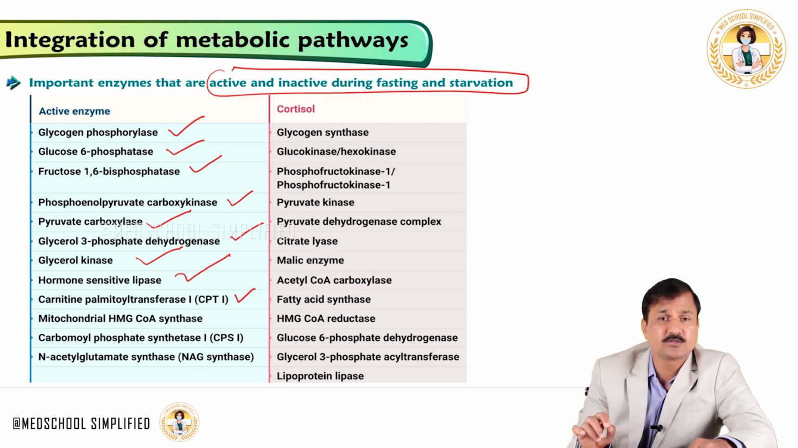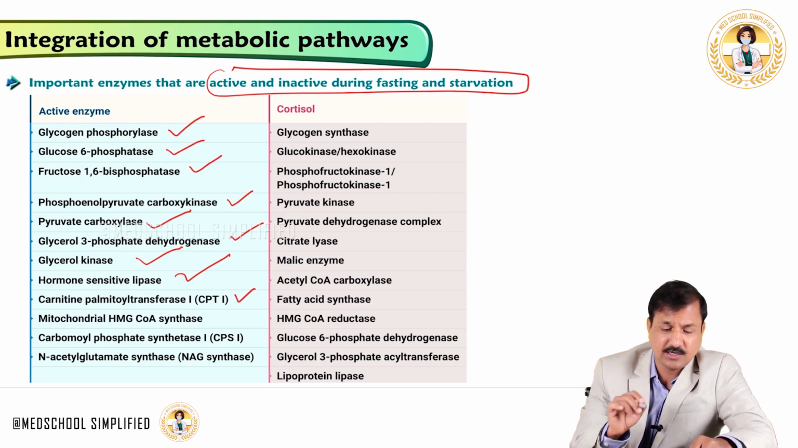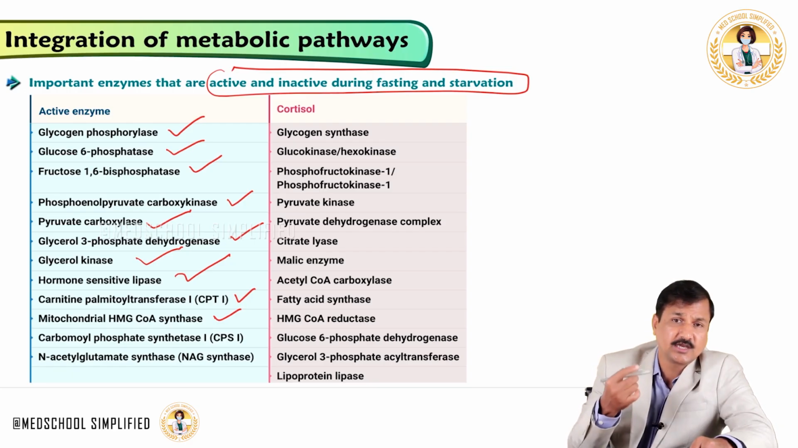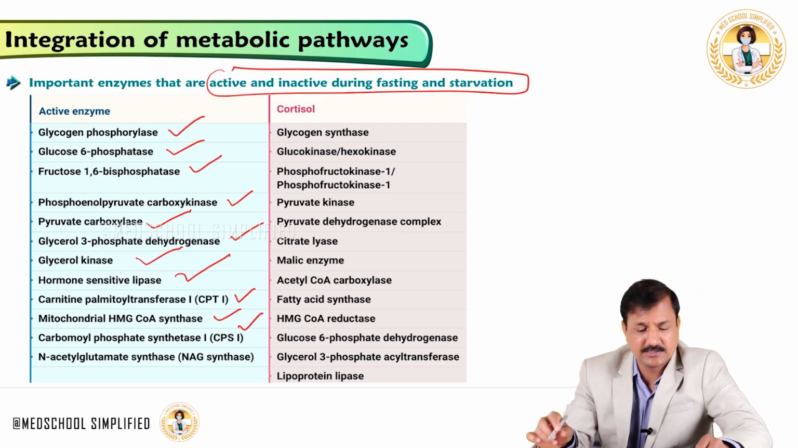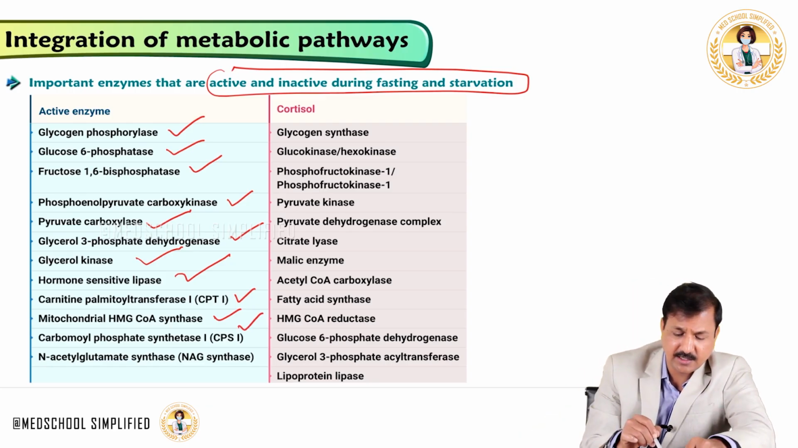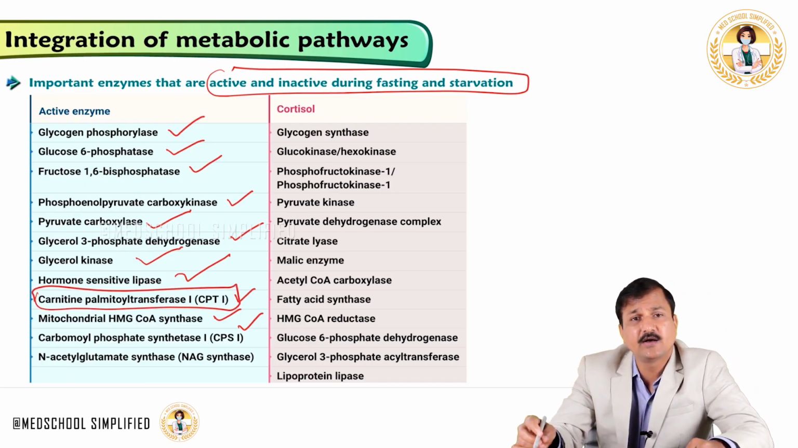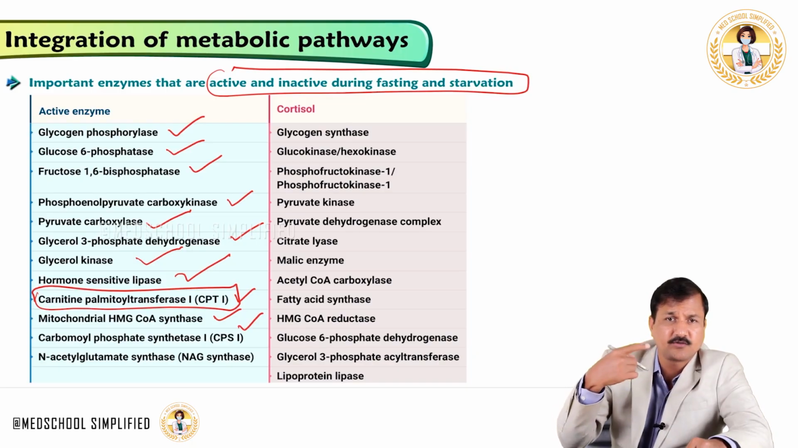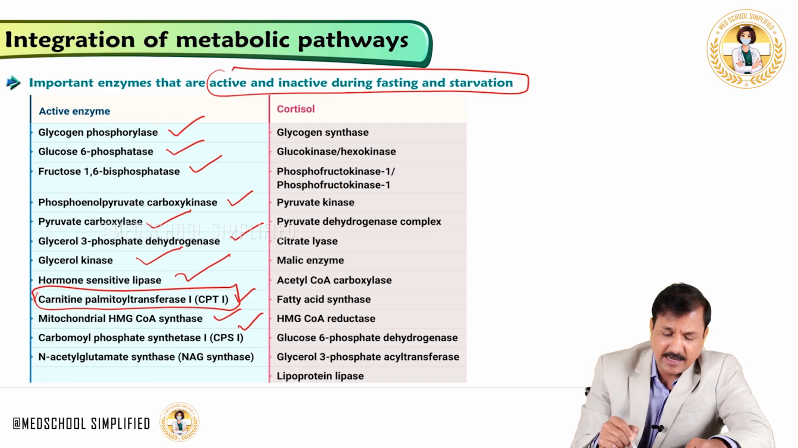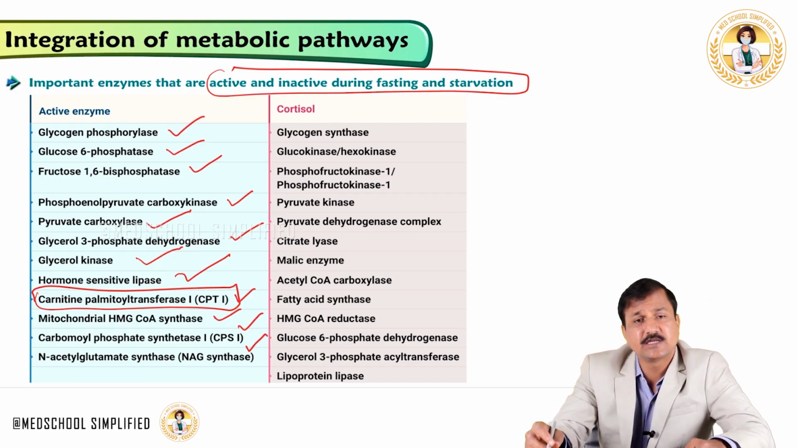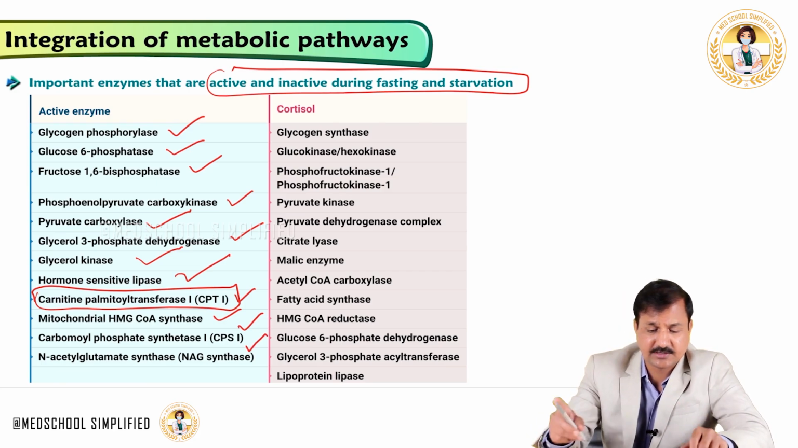Carnitine palmitoyl transferase 1 is active under the fasting state. Mitochondrial HMG-CoA synthase, which is a ketone body synthesis enzyme, is active. Carbamoyl phosphate synthetase 1, which is a urea cycle enzyme, is active, and carnitine palmitoyl transferase 1 is an enzyme involved in fatty acid oxidation, transporting long chain fatty acids into the matrix of mitochondria. And N-acetyl glutamate synthase, NAG synthase, is also active under fasting state and starvation.